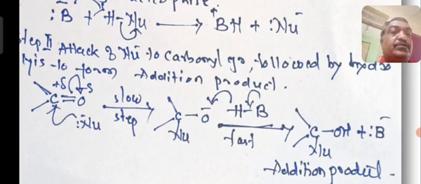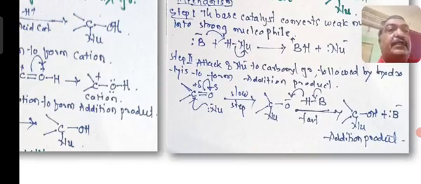Okay, so in both the cases, acid catalyzed and base catalyzed reaction, the hydroxy substituted nucleophilic addition product, that is C(Nu)OH with two valencies, is common, but the way in which the addition takes place differs. In case of acid catalyzed reaction, acid will be added. In case of a base catalyzed reaction, it starts with a base.